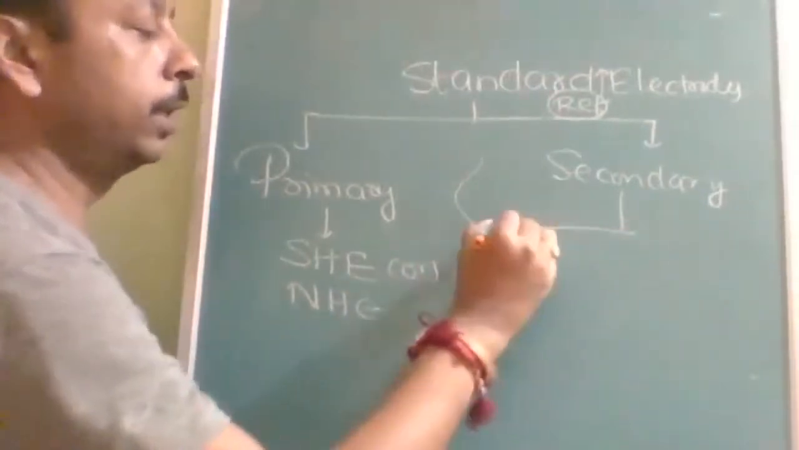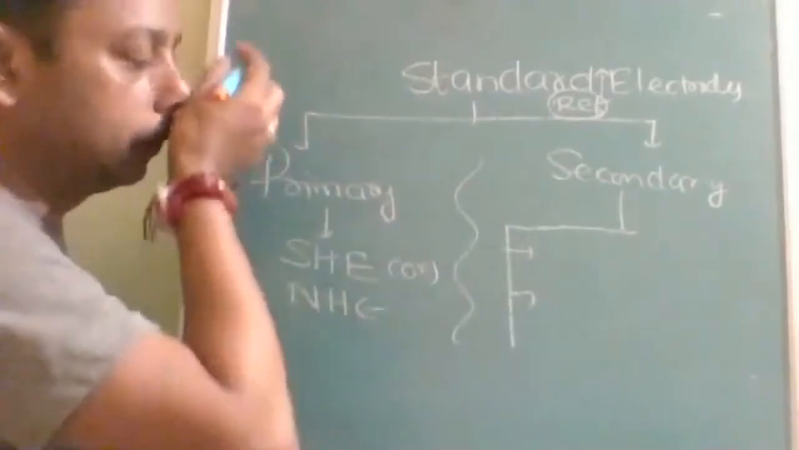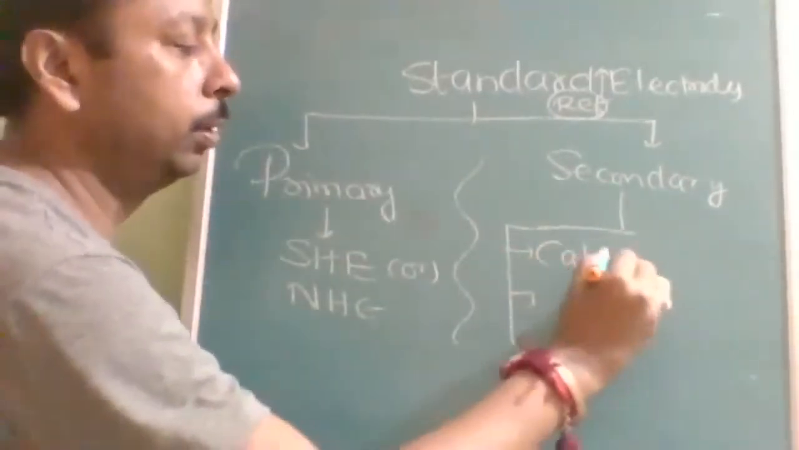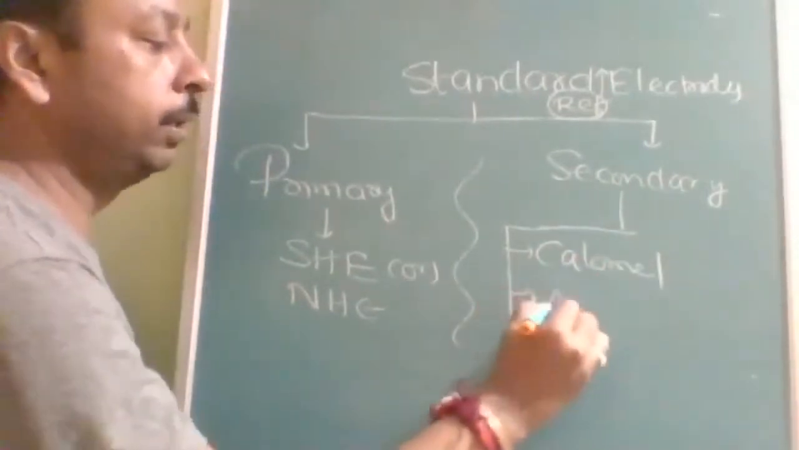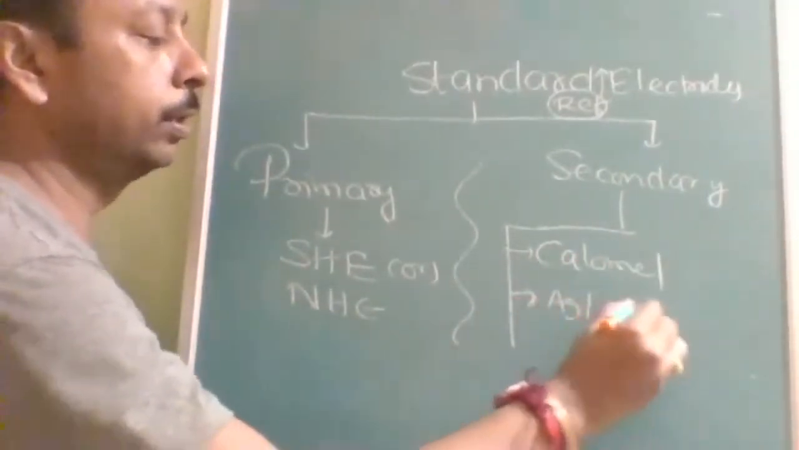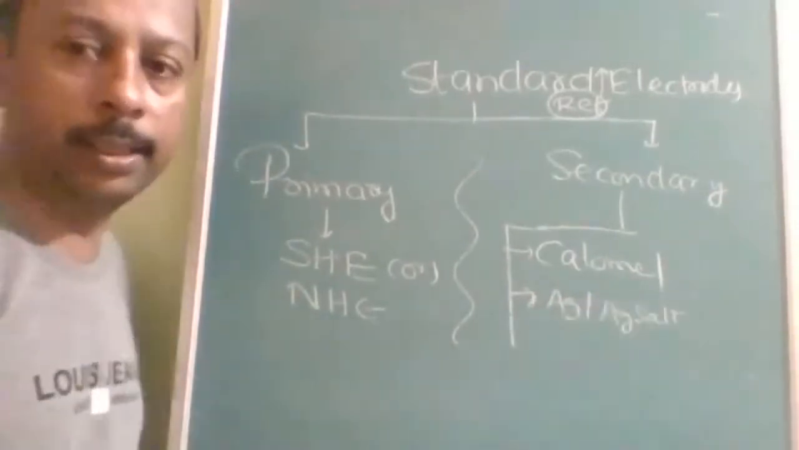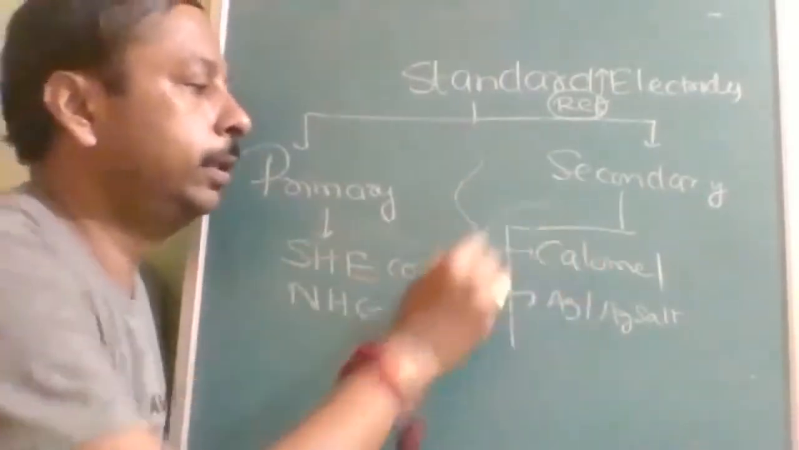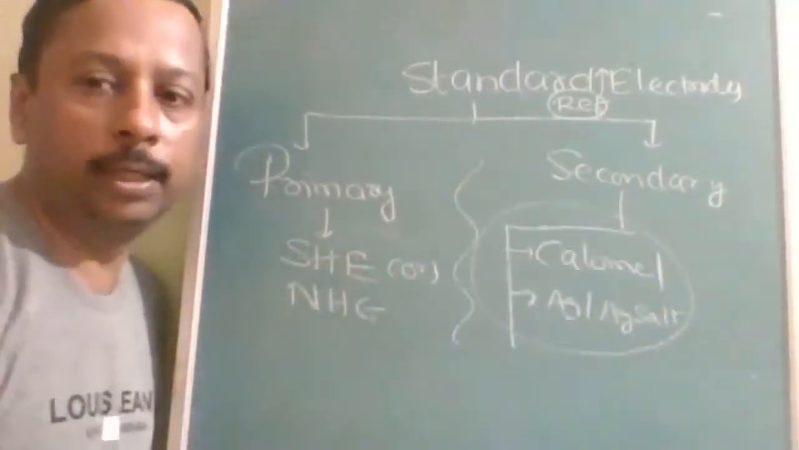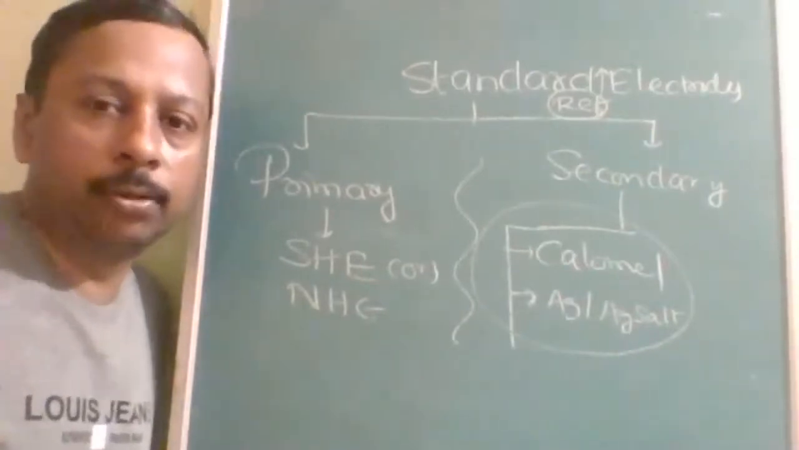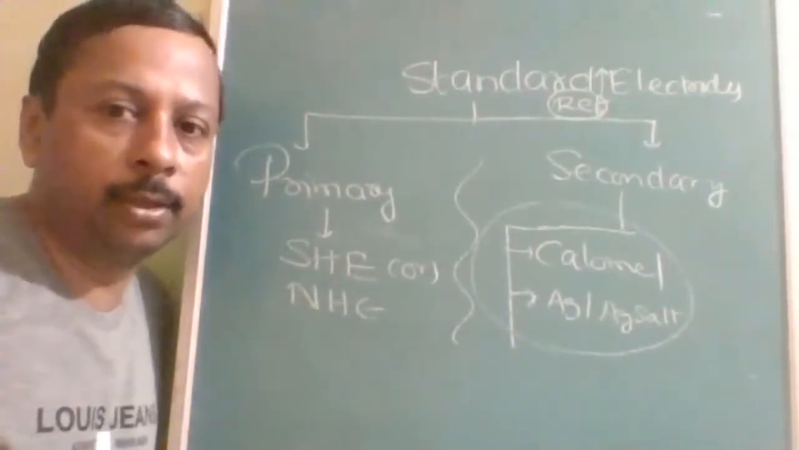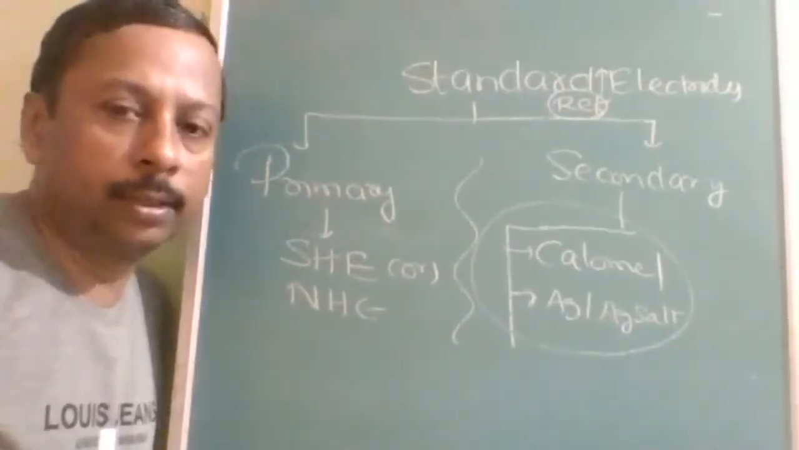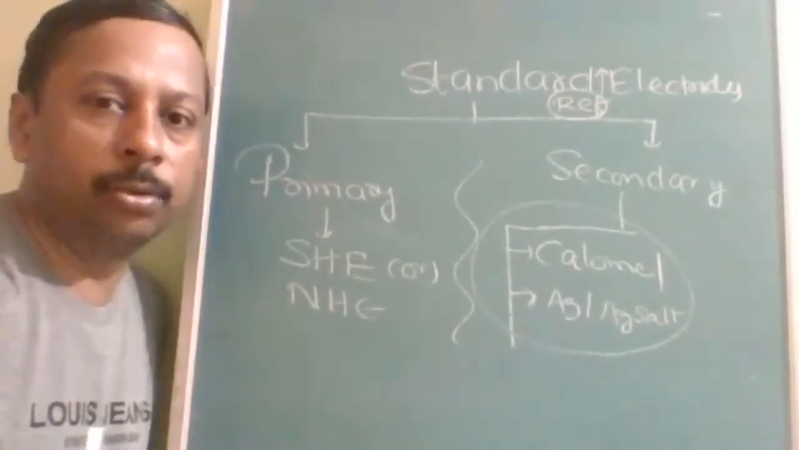In the secondary electrodes, there are two examples. First one is the calomel electrode. Second one is silver salt, especially AgCl. Because of cost effectiveness these are mostly used, but accuracy will be less. Once you use the secondary electrode, calomel or silver salt, accuracy will be less, and with the primary electrode accuracy will not be lost. Is that understood?